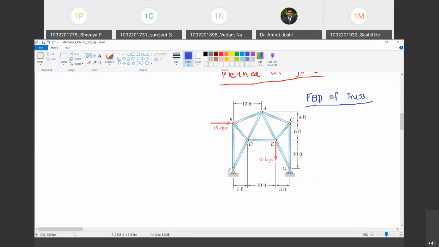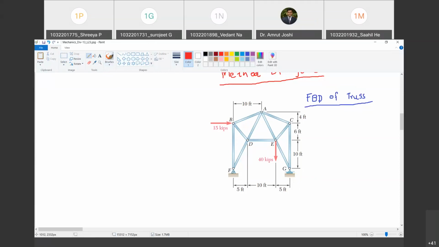Okay. Now, I should free the truss from these supports. Do you agree with me? Yes, sir. So let me free it from the supports. But now I will do that in mind. I will not free it here. That means I will not remove these supports. But in mind, I will assume that the supports have been removed. And I have to show what the supports must have been doing. Are you with me? Yes, sir.